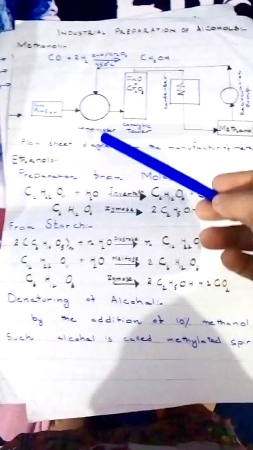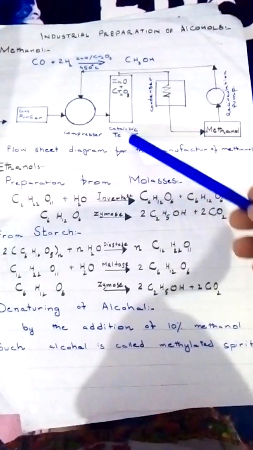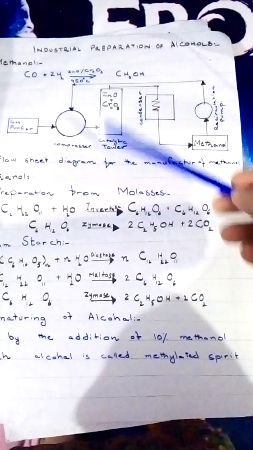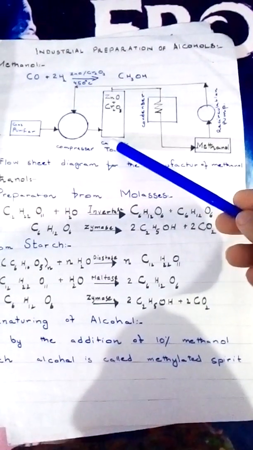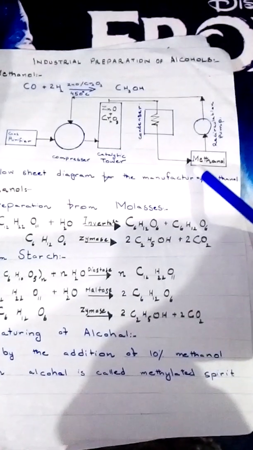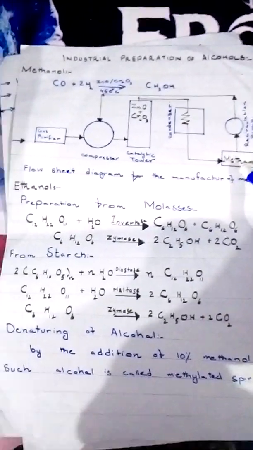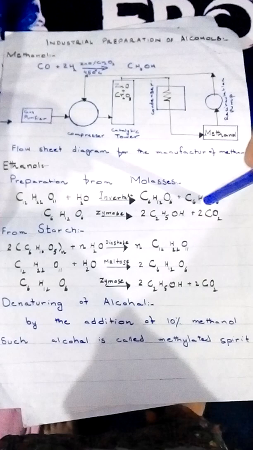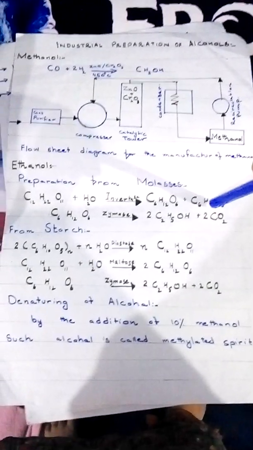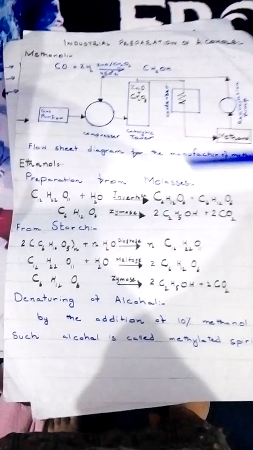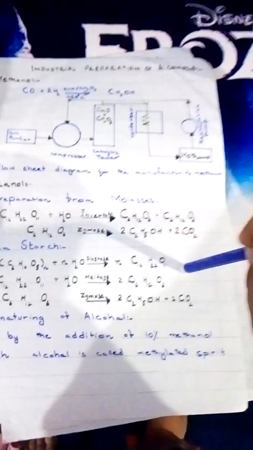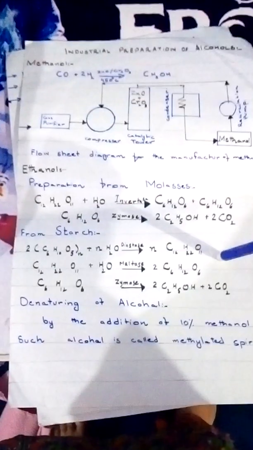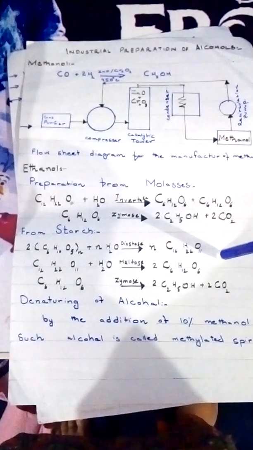This is the gas purifier and this is the compressor. When it is passed through the compressor, it then goes to the catalytic tower. Here the catalysts react with the carbon monoxide and hydrogen water gas, then it is condensed and at last methanol is prepared. A flow sheet diagram for any reaction is very important for getting marks. I think it is the summary of the whole topic, so it is good and very necessary to draw the flow sheet diagram if you want to get maximum marks in this topic.